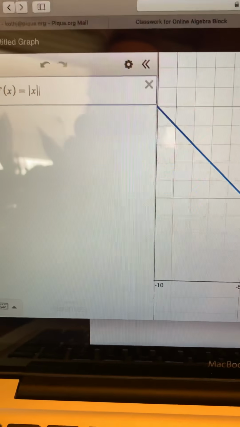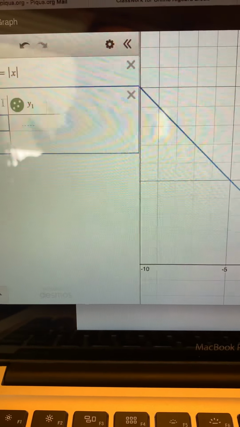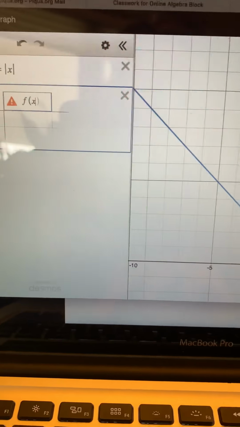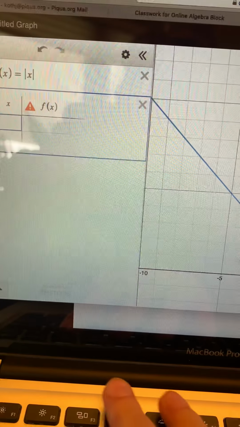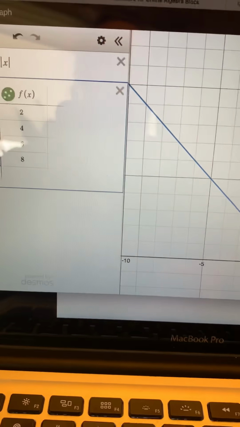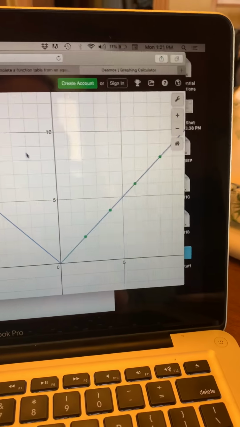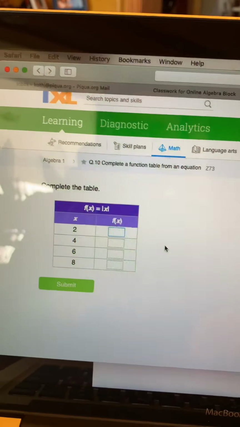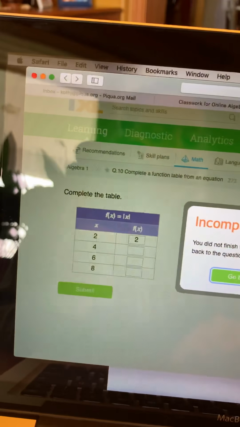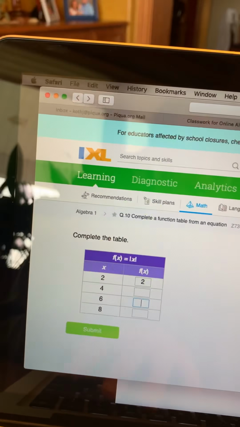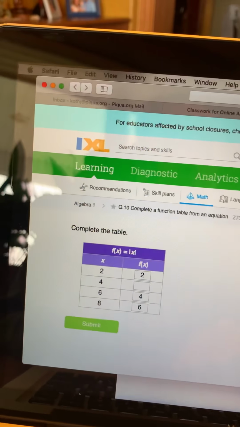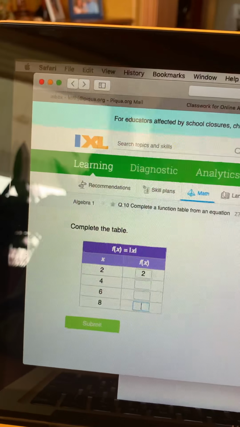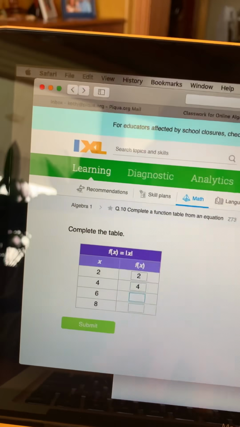Yep. So once again, you would add a table. Make sure that you change the headings to match your function. And then it just went 2, 4, 6, 8. And all those points just stayed the same. The inputs and the outputs are the same. So you just retype 2, 4, 6, and 8.